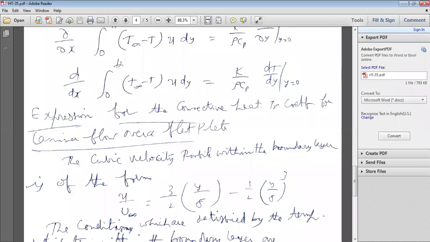Once you get the expression for Nusselt number, Nu is equal to hL by K, where h is the convective heat transfer coefficient. After getting the Nusselt number, you can derive the expression for convective heat transfer coefficient. How to derive the convective heat transfer coefficient, that we'll discuss tomorrow.